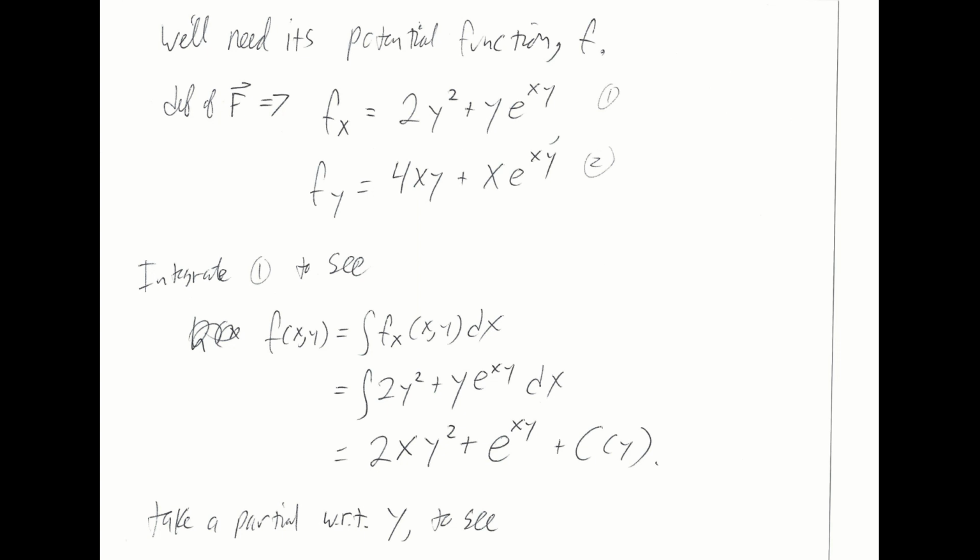Now, I did this by taking equation 1 and integrating with respect to x. So I started here and I backed up to little f. Now I'm going to go down the other path and I'm going to find a new expression for f sub y. So I'm going to take the partial of this with respect to y, and then I can compare that expression to this expression for f sub y. And by comparing those two, I can solve for my c of y term.